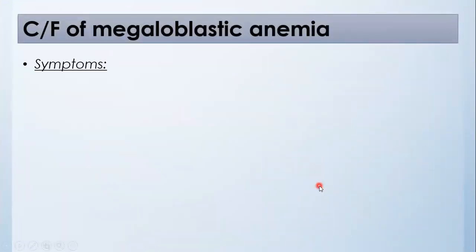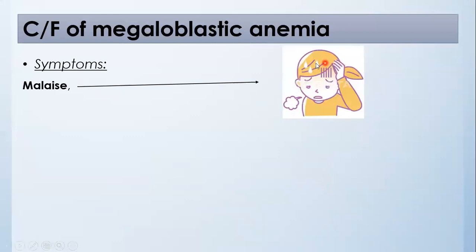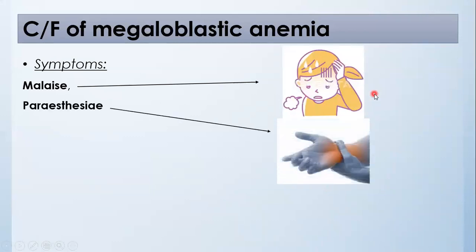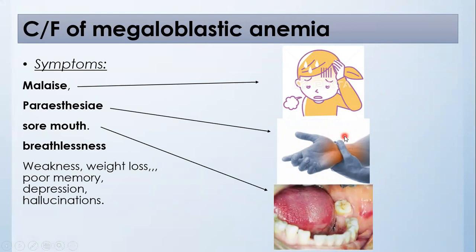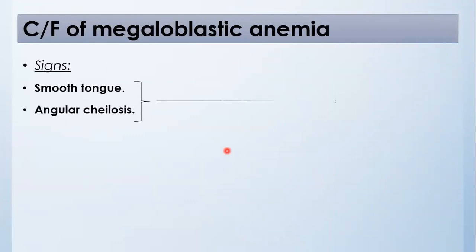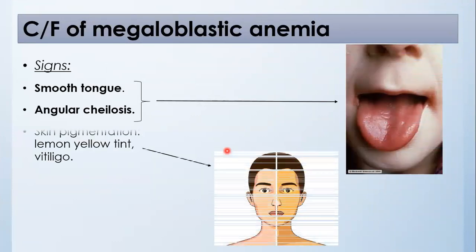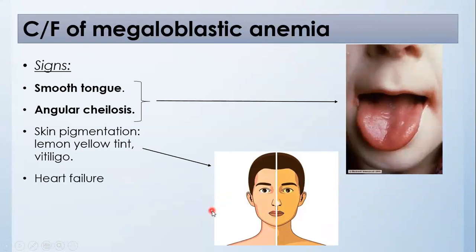Clinical features of megaloblastic anemia: the symptoms are malaise, like illness, paresthesia, pricking sensation, sore mouth, breathlessness, weakness, weight loss, poor memory, depression, hallucination, visual disturbances. The signs are smooth tongue and angular cheilosis, skin pigmentation, yellow tint skin, lemon yellow tint, vitiligo, heart failure, pyrexia.